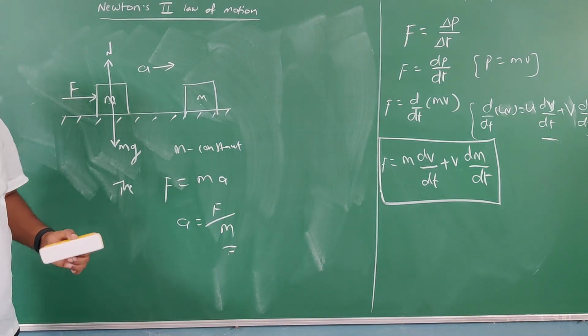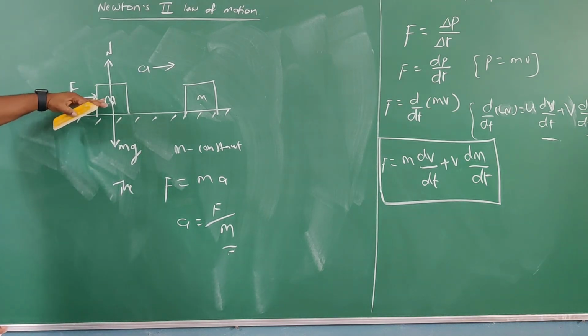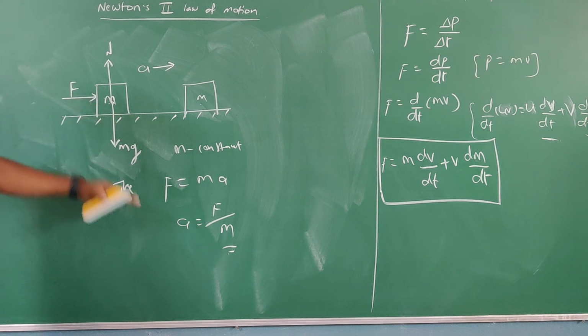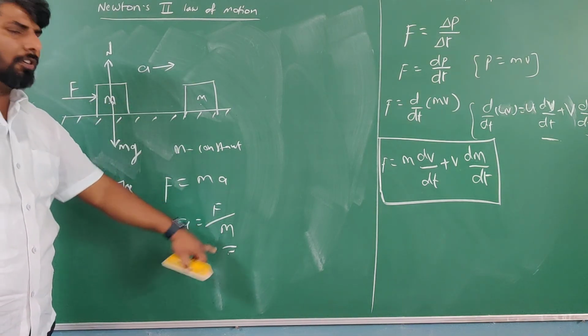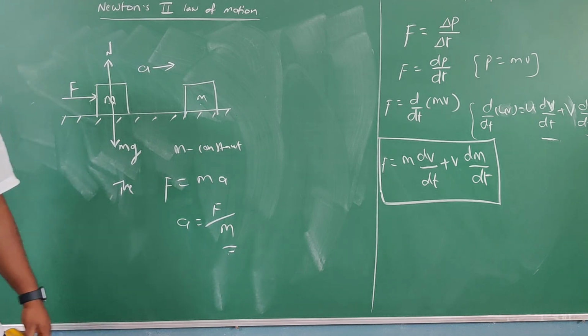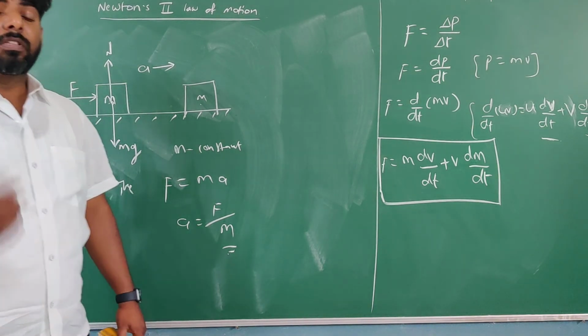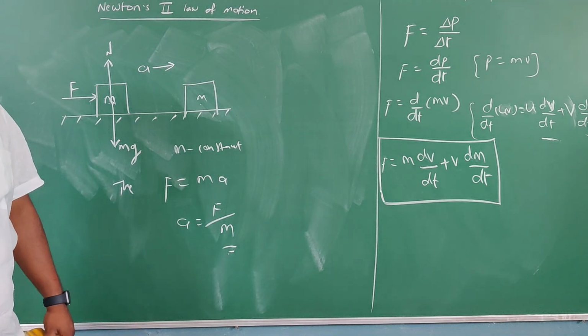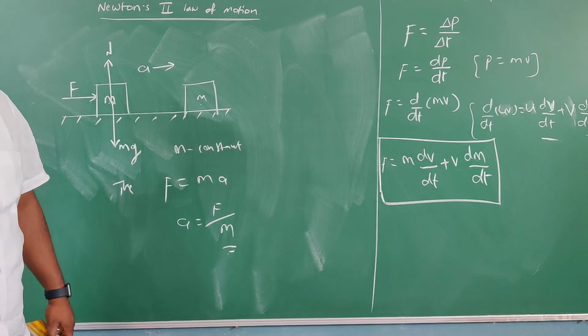Right? Students, actually here a single force is acting on this body. That's why directly we are taking the equation for finding its acceleration, A equal to F by m. Sometimes more than one force is going to act. Then what to do? In such cases, we need to take the net force.